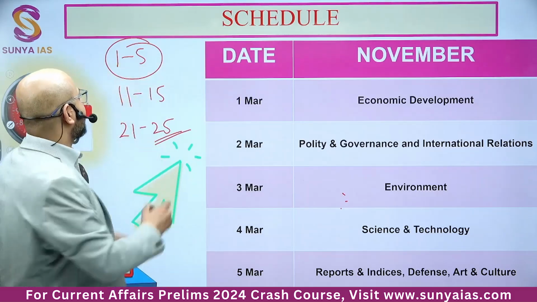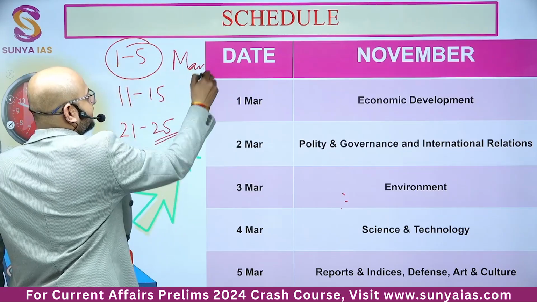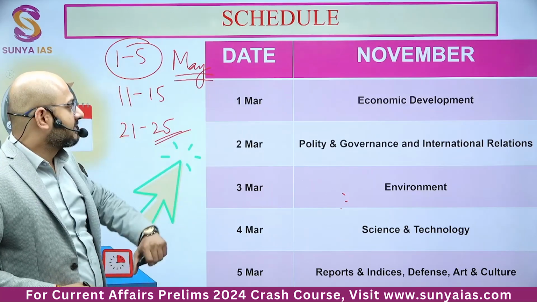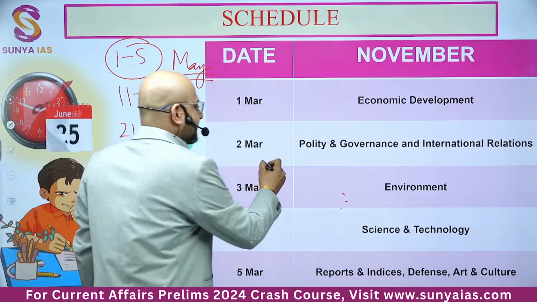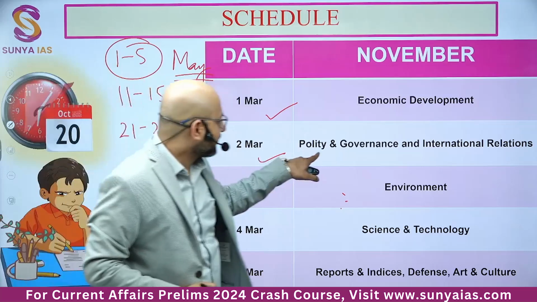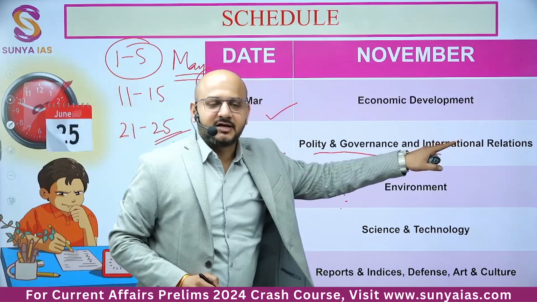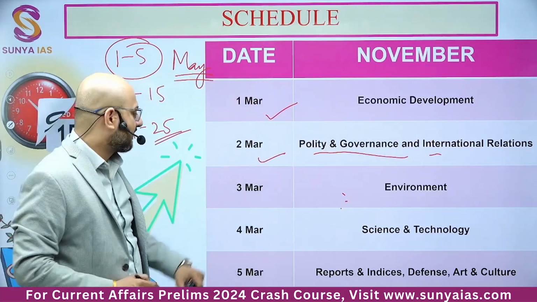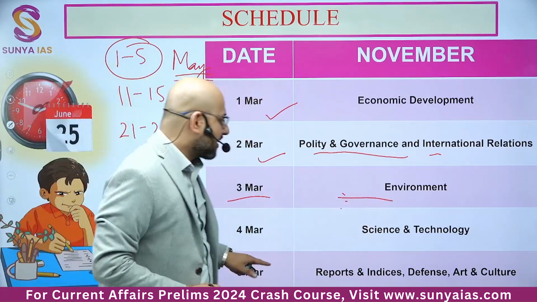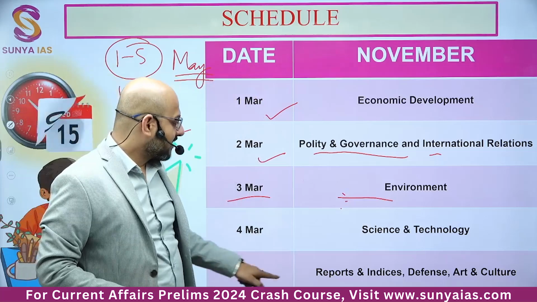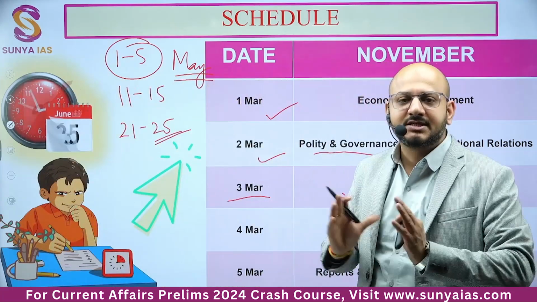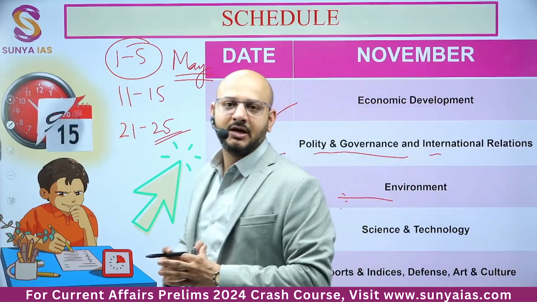How we have started from the month of May here. May, June, July, August, September, October done already. November month we are continuing. 2nd March, 1st March, 2nd March. 2nd March we are going to do polity, governance and international relations. Economic development we have already covered. 3rd March, environment and ecology. 4th March, science and technology. 5th March, reports, indices, defense, government schemes and miscellaneous topics. This is how you should also be preparing for your examination.